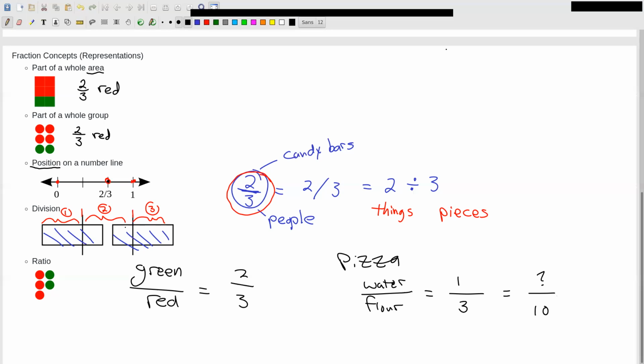I can use ideas of fractions to figure that out. So in reality, we use fractions in many different ways. I think there are 5 major ways: part of a whole area, part of a whole group, position on a number line, an actual division problem, and a ratio. And based on that, we add, subtract, multiply, divide, and solve equations with fractions in certain ways because of what a fraction means, this idea of part of a whole, this idea of division. More on operations soon.